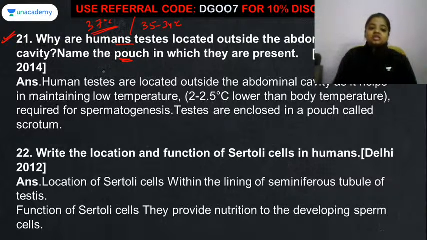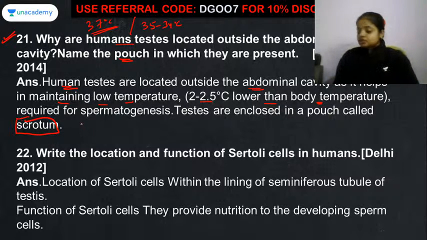So the testes are kept outside the abdominal cavity in order to maintain a low temperature, which is 2 to 2.5 degrees, on an average about 3 degrees lower than the body temperature. And the pouch in which the testes are kept, we call it the scrotum. In this scrotum the testes are kept.